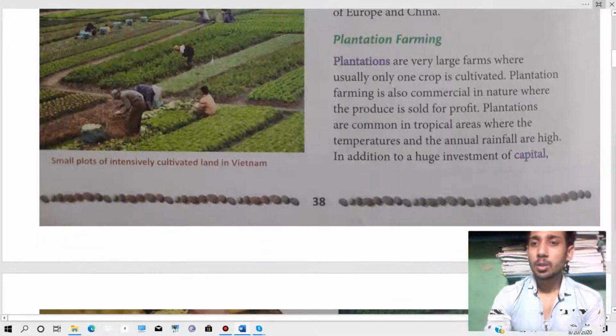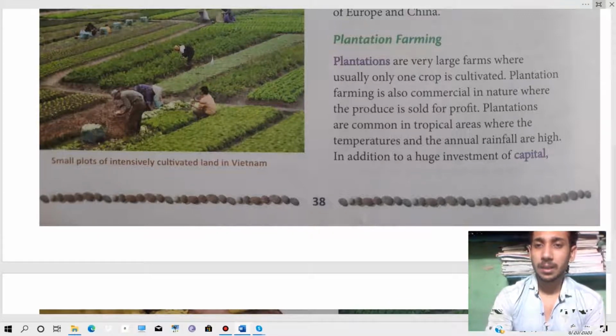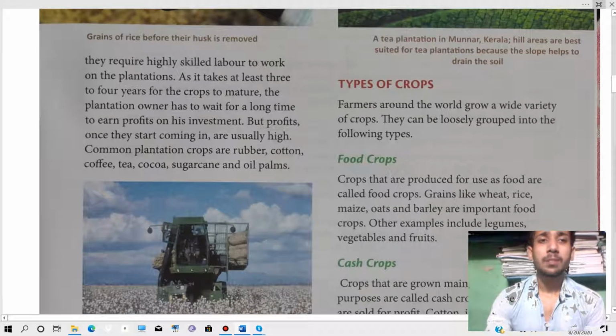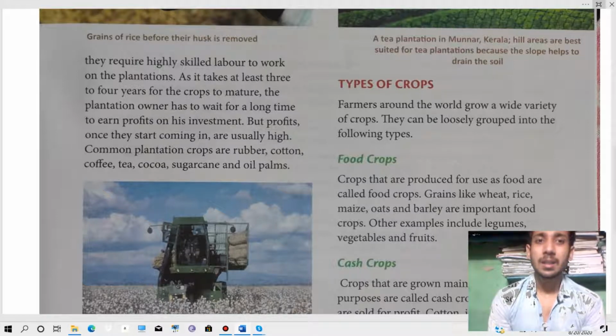In addition to a huge investment of capital, means what? It needs a huge investment of capital, like money and everything. Thereafter, plantation farming requires highly skilled labor to work on the plantation. Means it needs very skilled labor who have done it before. As it takes at least 3 to 4 years for the crop to mature, the plantation owner has to wait for a long time to earn profit on his investments.